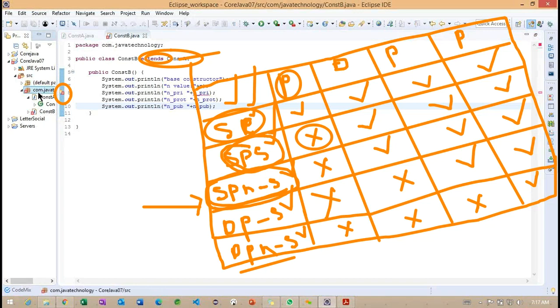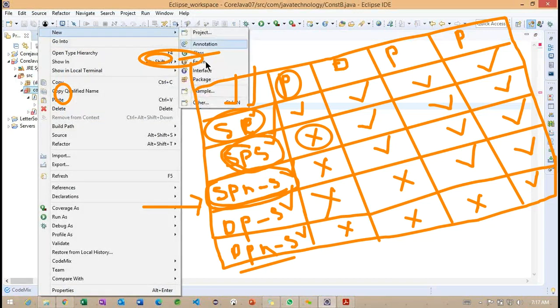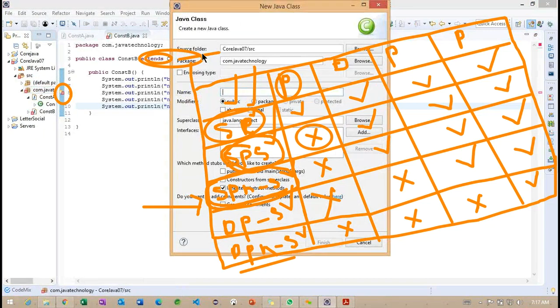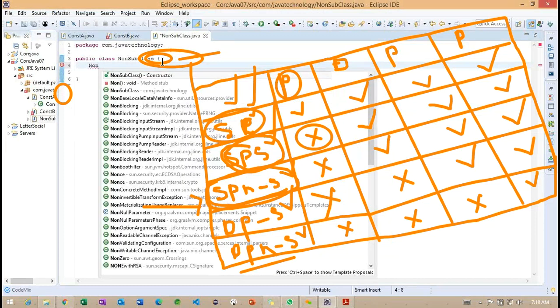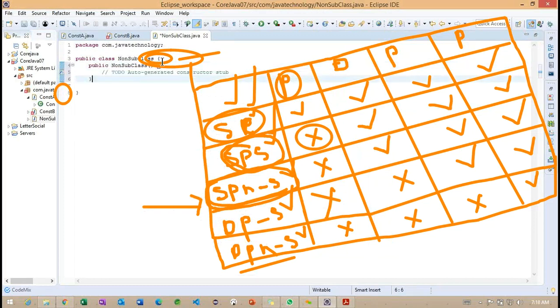Again I'm going to create one class inside the same package. Non-subclass. Getting the point. So inside this particular non-subclass, I want to create a constructor here.